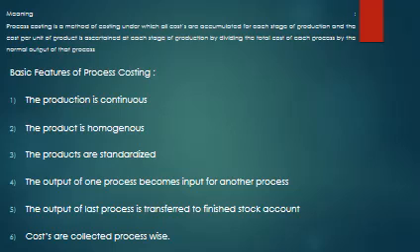Basic features of process costing are: production is continuous, product is homogeneous, products are standardized, and the output of one process becomes input for another process. Output of the last process is transferred to finished stock account. Costs are collected process-wise.